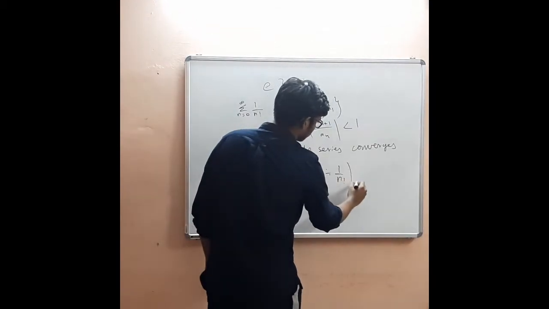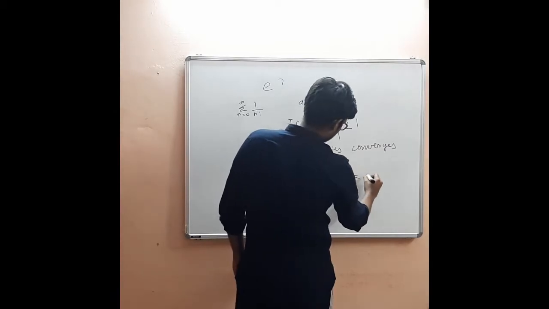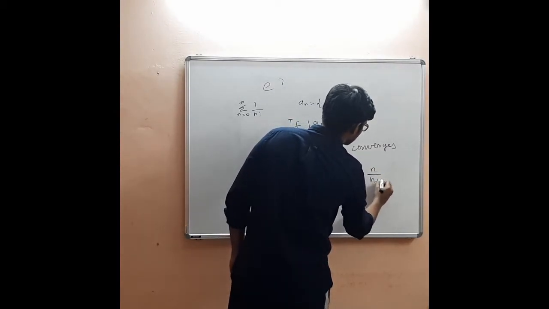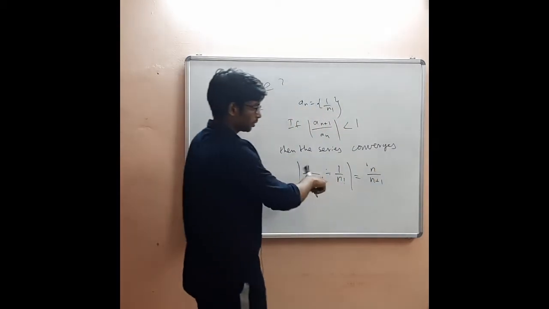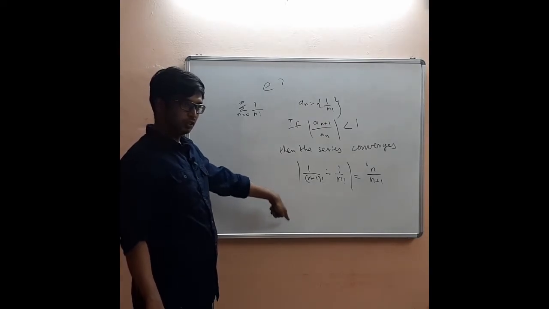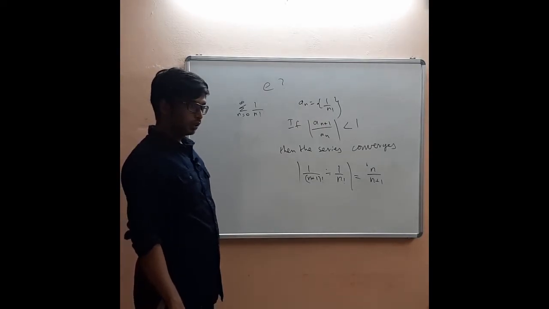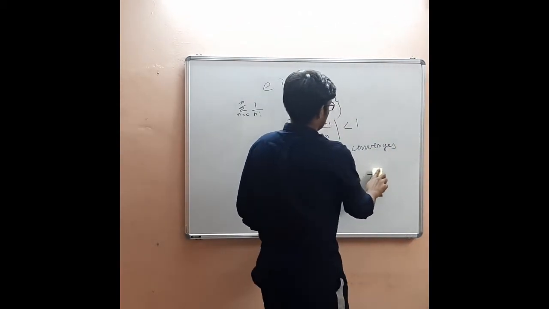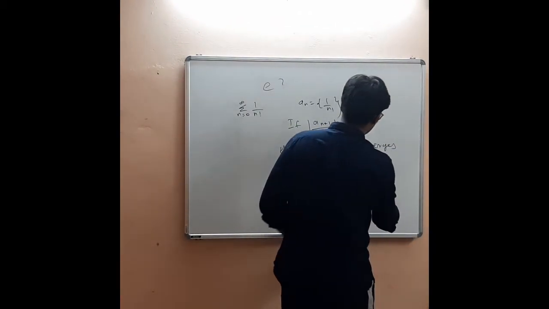This modulus is nothing but n factorial in the numerator, (n+1) factorial in the denominator. All the other terms get cancelled. Sorry, so it is 1 by n plus 1.